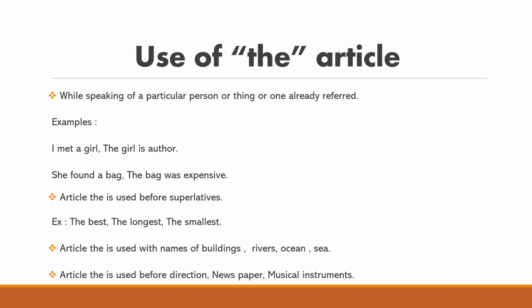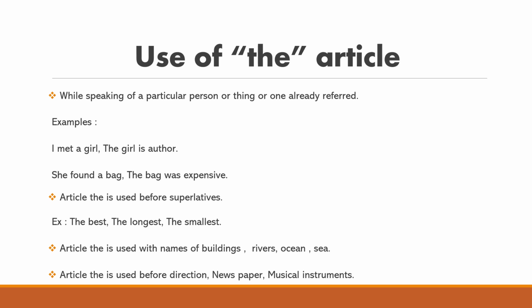Okay, see the example now. I met a girl. The girl is an author. See, before girl we used the. Why? Because in the first sentence I already said that I met a girl, and again I am giving a description about the same girl. So I used the. I met a girl and the girl is an author. Okay, understood?